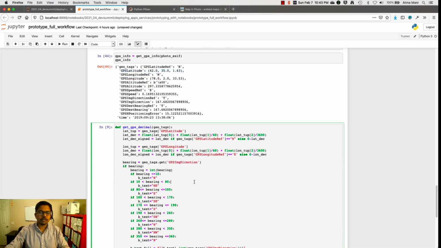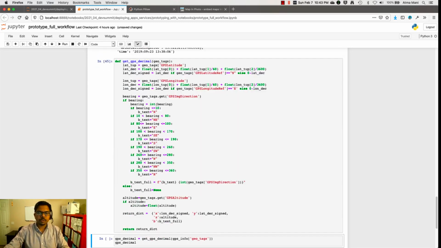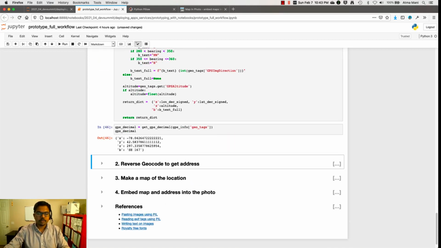Let's write another helper function to decode this information into a much more user-friendly format. So with this, we know that the values are in decimal degrees for the latitude and longitude, as well as the elevation in meters in the GPS coordinate system, and the bearing information from the camera's internal compass.